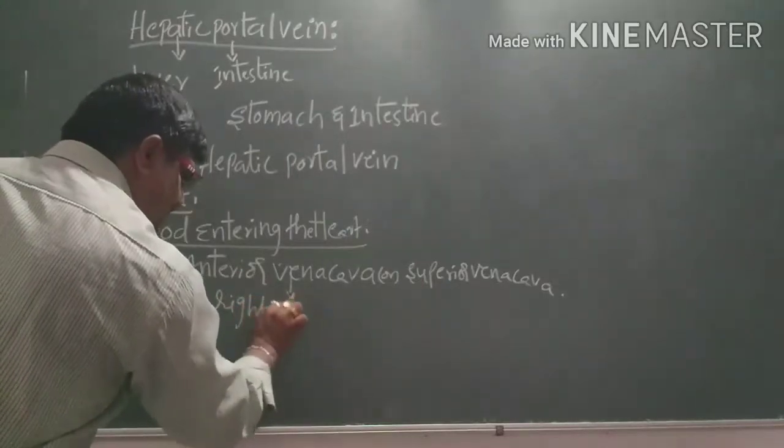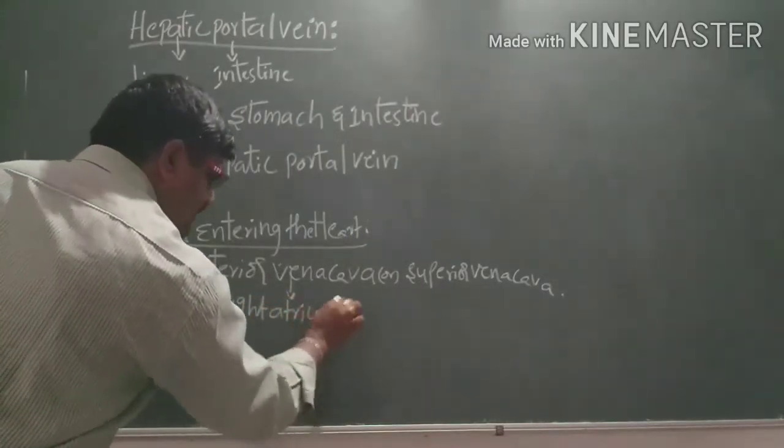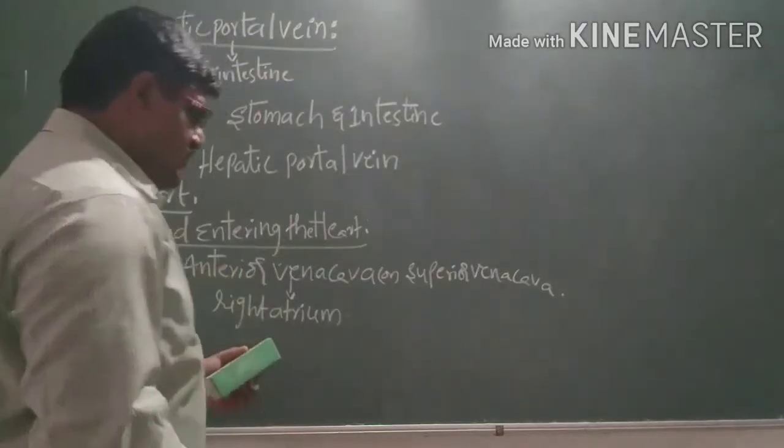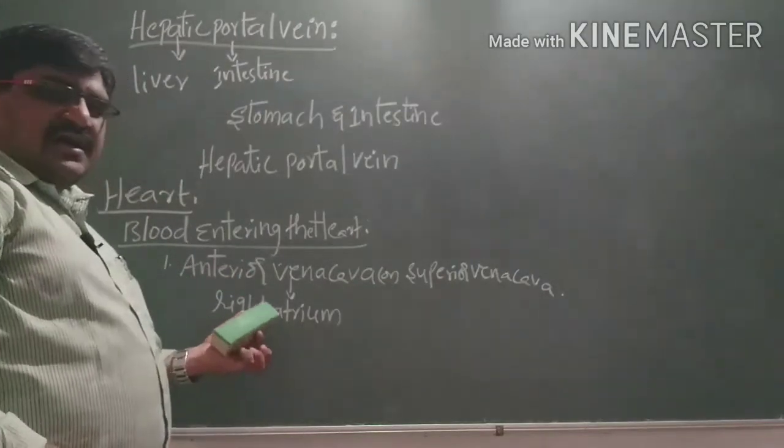The blood enters the heart by the inferior or superior vena cava into the right atrium.